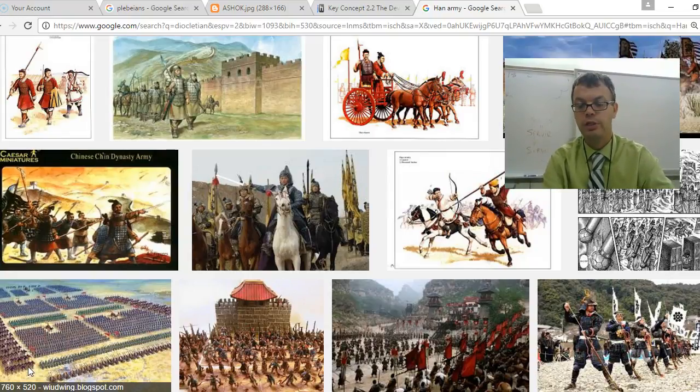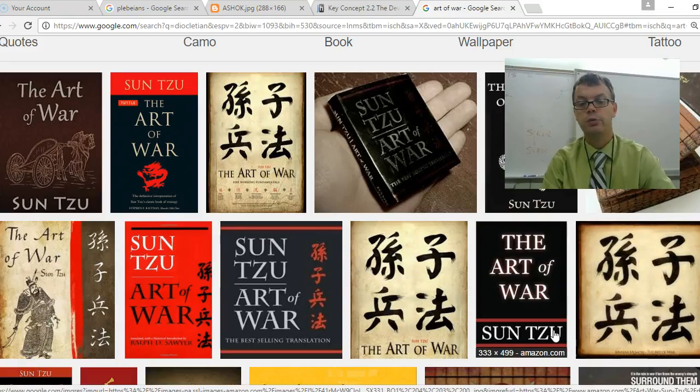We're going to get to the next term right now. They often were required to read Sun Tzu's Art of War to learn how to fight in war, where scholars had to read Confucian classics. The soldiers had to read the Art of War. And there we see Sun Tzu's Art of War. It was a book that basically gave you different strategies for soldiers and how to defeat your enemy, how to win in war, what tactics to take.